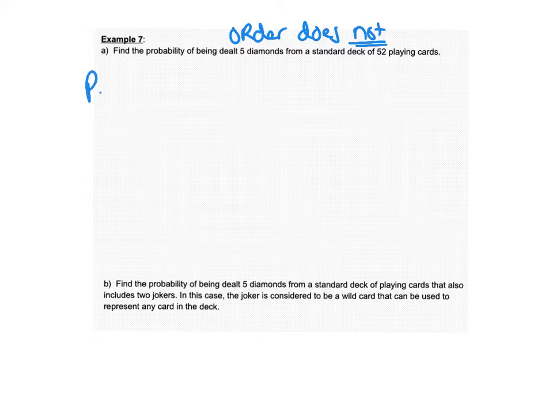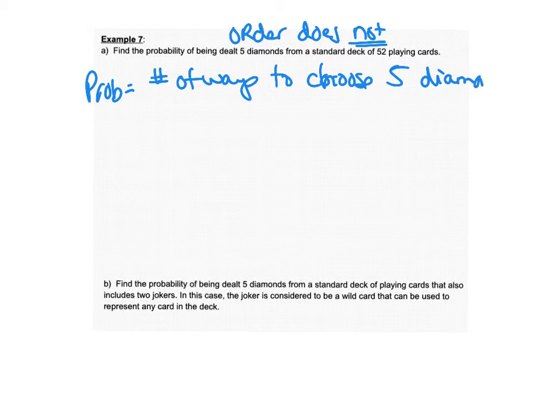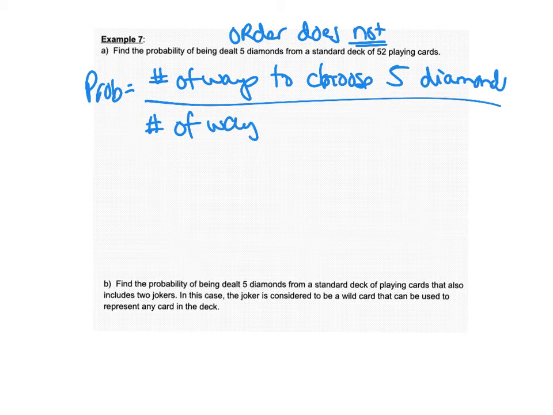So our probability for this is going to be the number of ways to choose 5 diamonds over the total number of ways of choosing just a 5-card hand, okay?